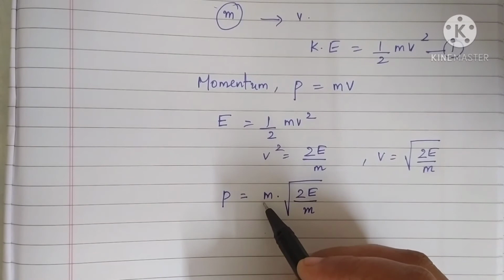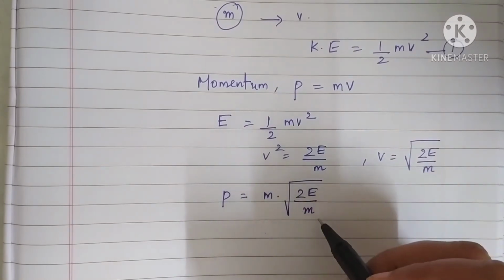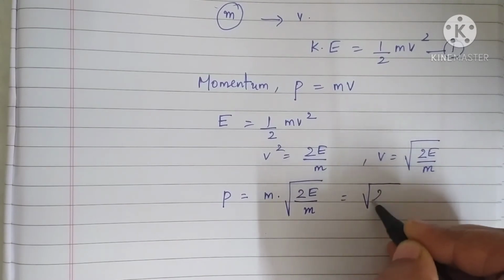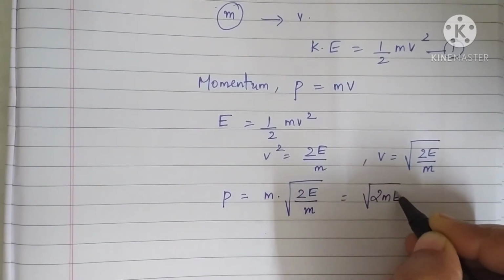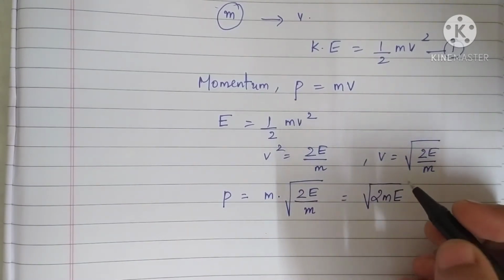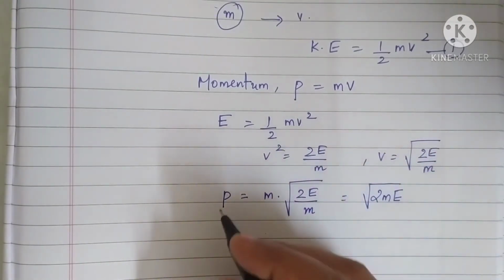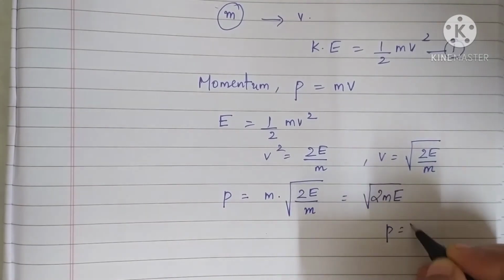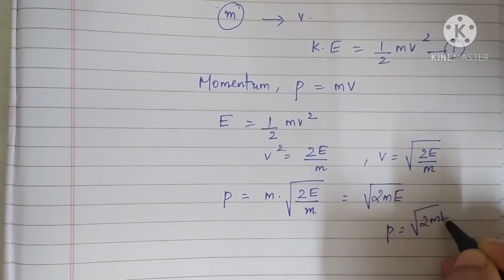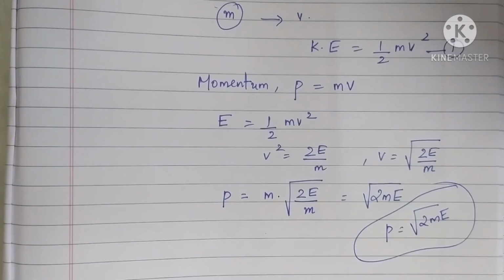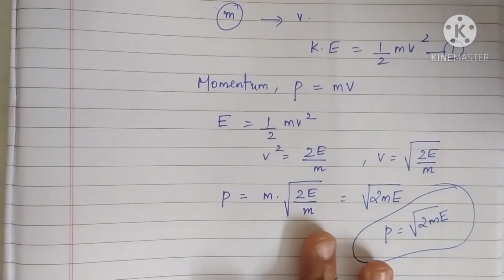Now this can be written as root m into root m. So one will get cancelled and finally you will get the expression as root of 2mE. Right? Root of 2mE. So there is an expression between energy and momentum, that is p is equal to root of 2mE. This will be useful for you while you are doing the numerical section. Understand? So this is one equation.